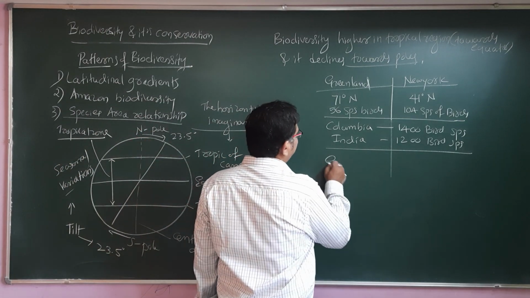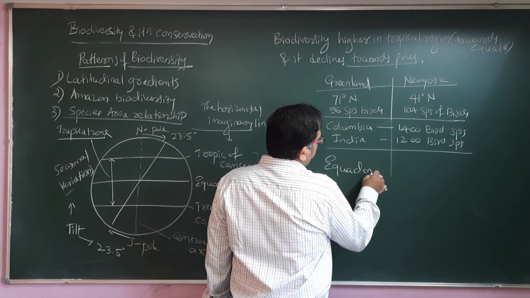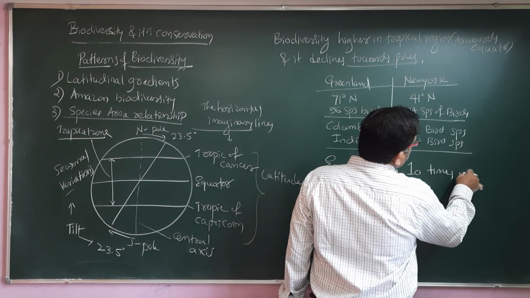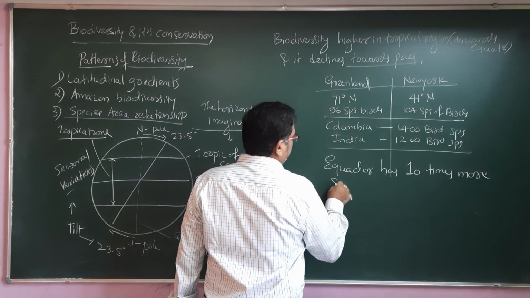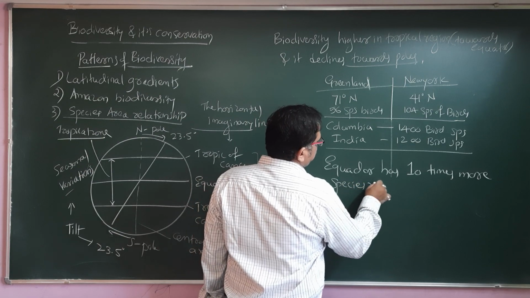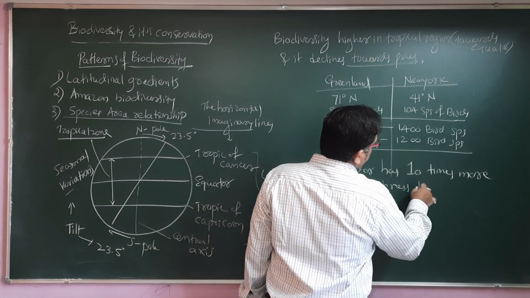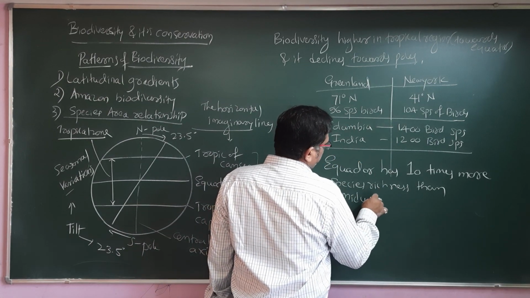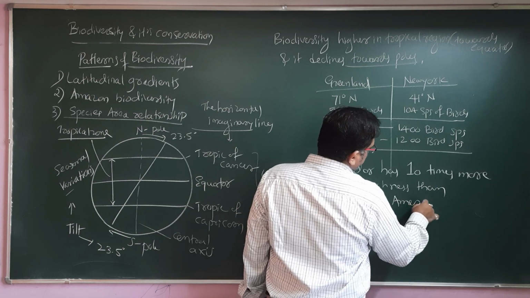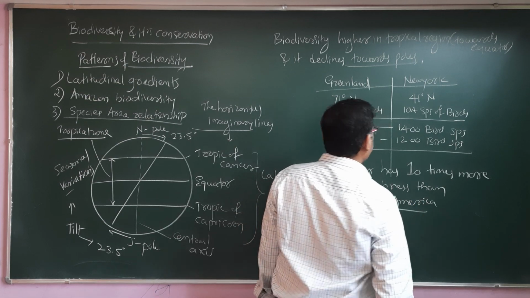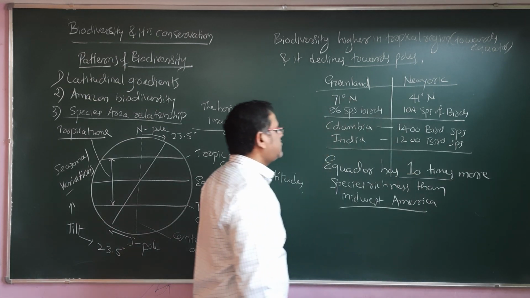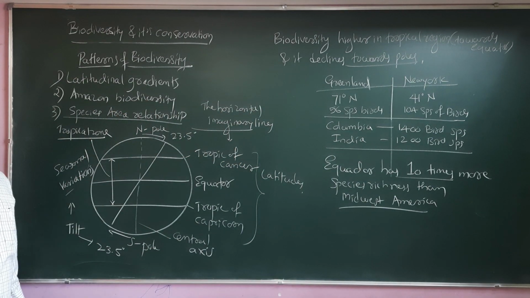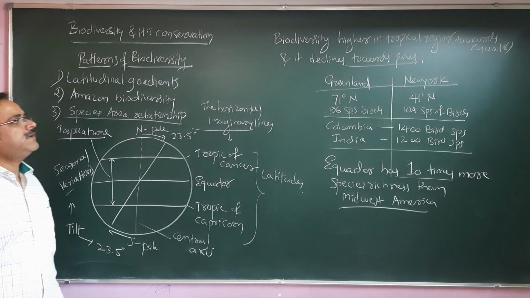Ecuador has 10 times more species richness than Midwest America. So these are the examples they quote. It says that the geographic conditions favor species richness, or biodiversity.